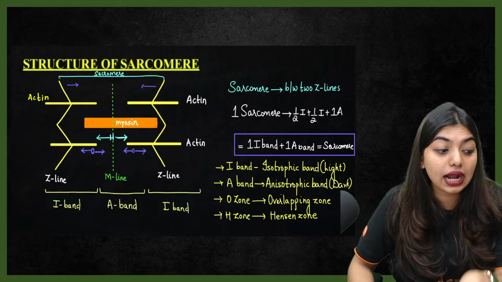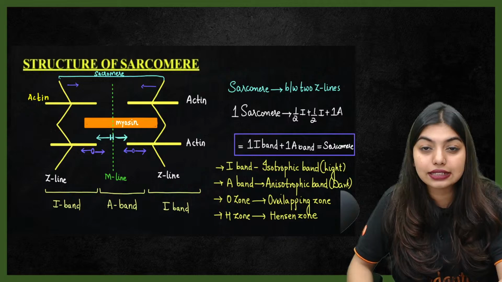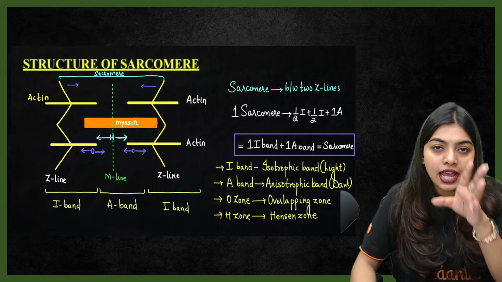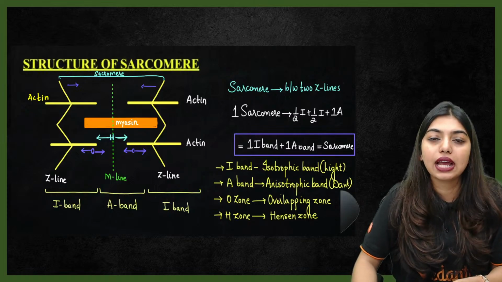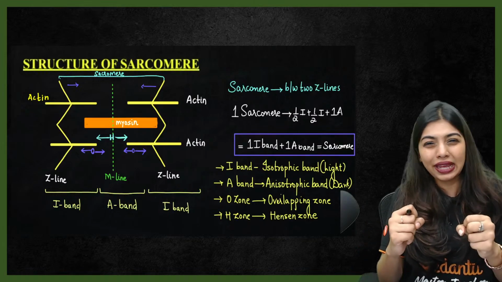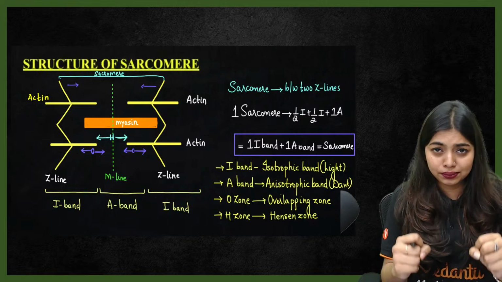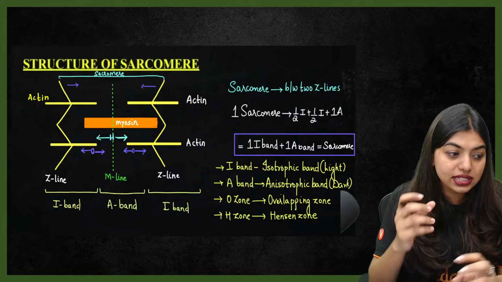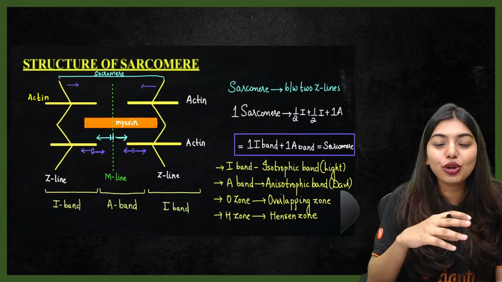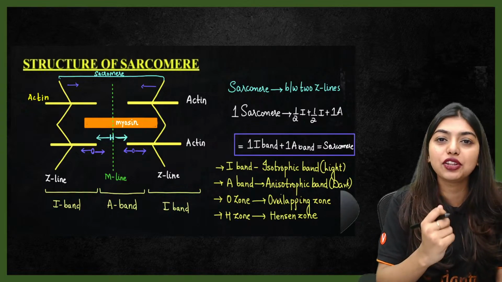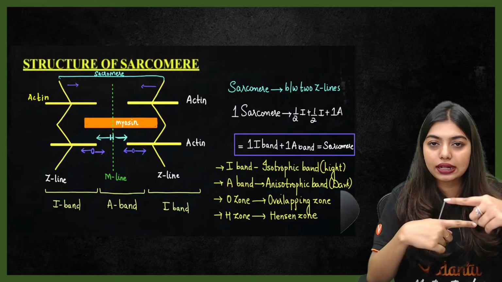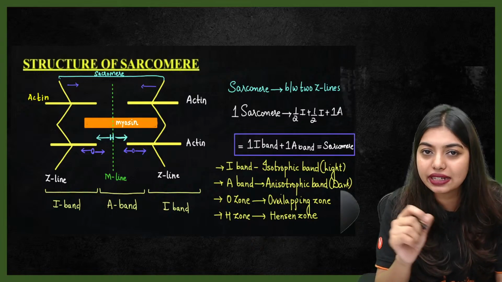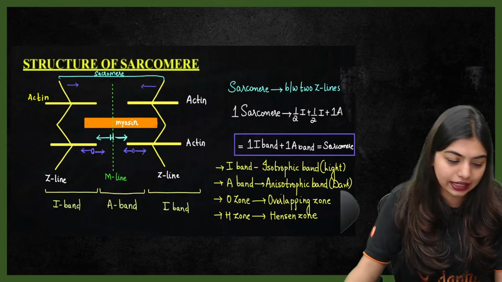To keep your actin together, right, to keep your actin in place, you need a Z line. A zigzag line is going to pass exactly in between the actin to keep actin in place. Like how your parents check on you, no? Are you using phone, or are you actually studying on YouTube, or are you doing something else? So your parents are always going to have that thread. Same way here also, actins are arranged. To keep actin in place, you have a Z line, which is a zigzag line. Clear to all of you?